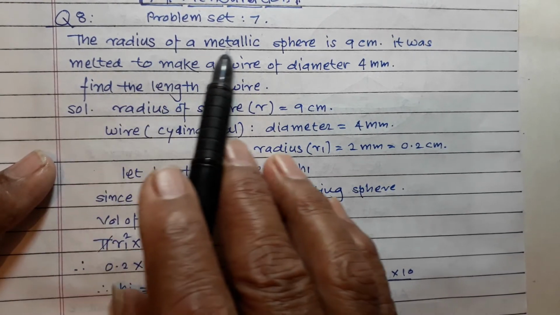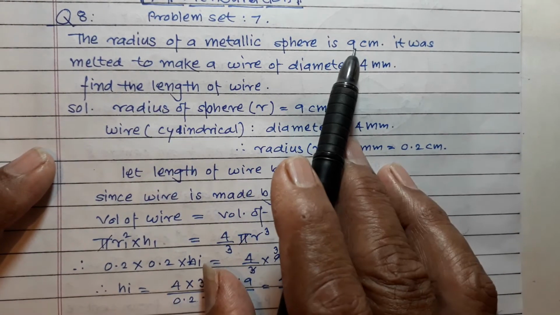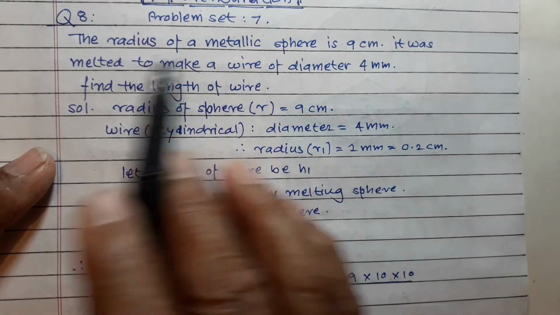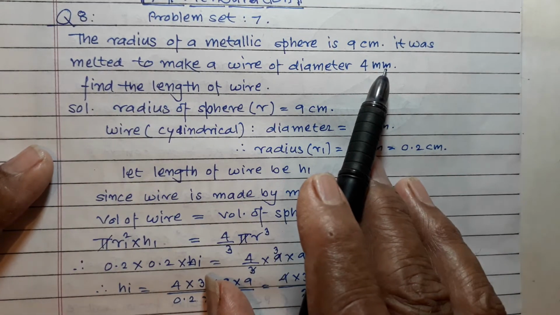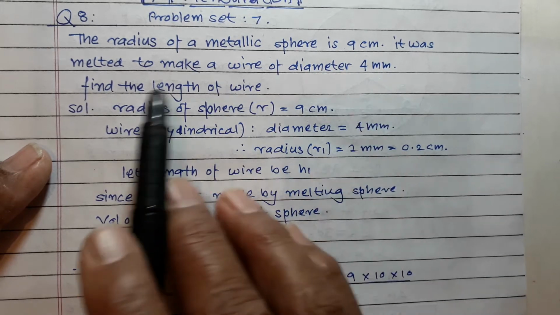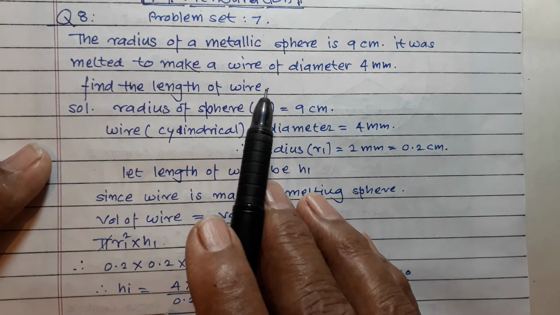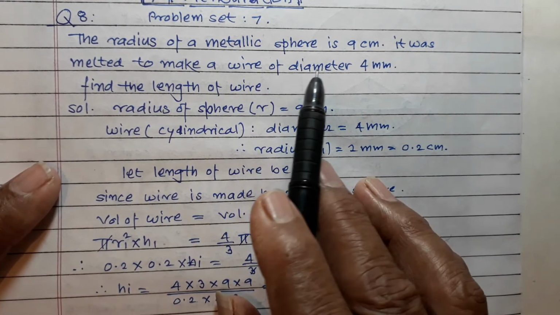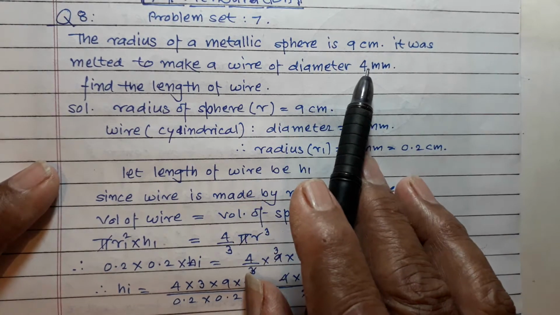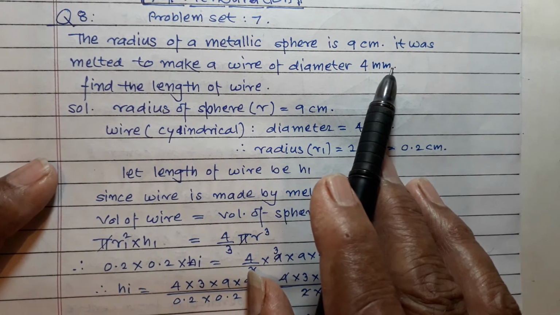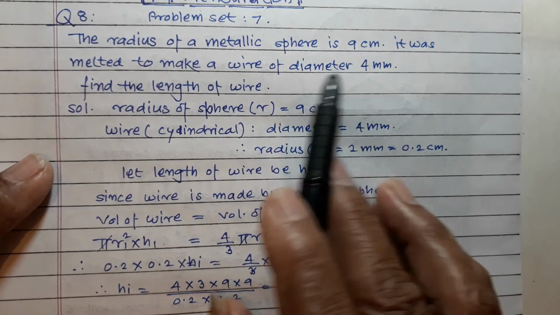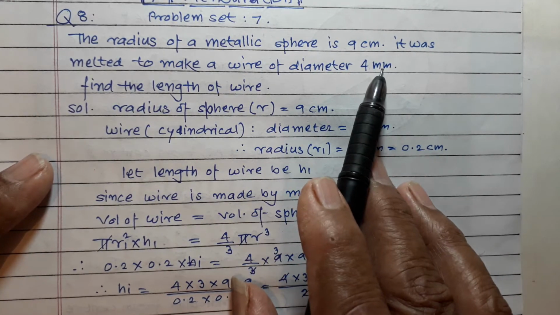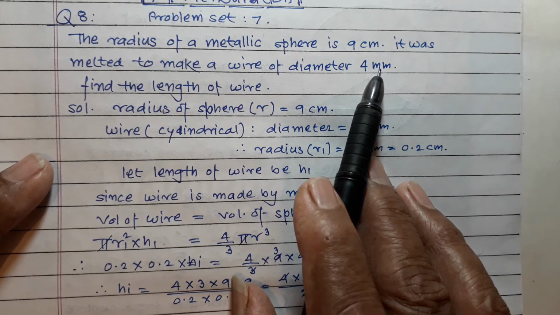The radius of a metallic sphere is 9 cm. It was melted to make a wire of diameter 4 mm. Find the length of wire. Okay, so in this case diameter is given as 4 millimeter and all other dimensions are in centimeter, therefore it is better you convert this into centimeter.